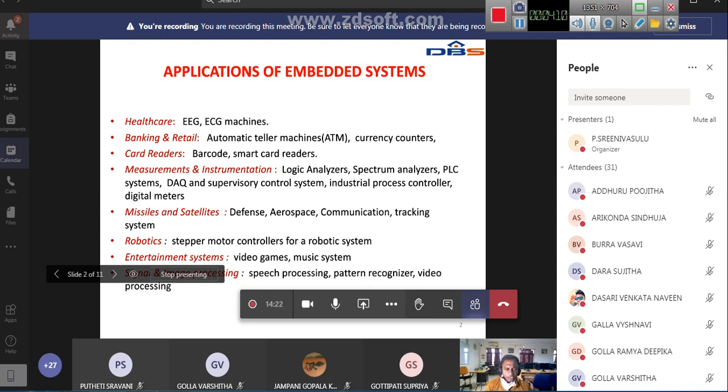Such ATMs are also available. Now currency counters are another example of embedded systems in banking.